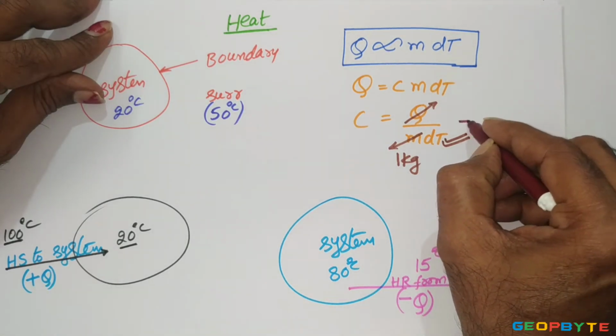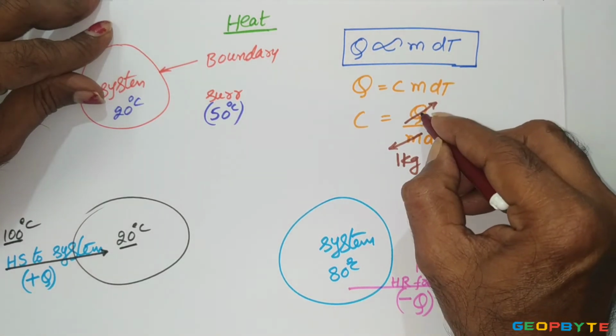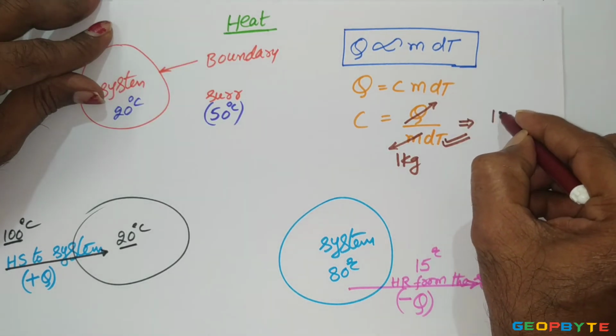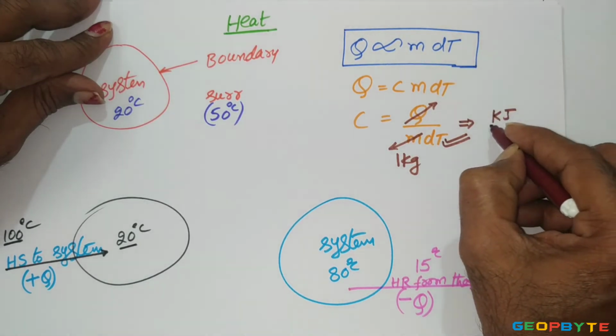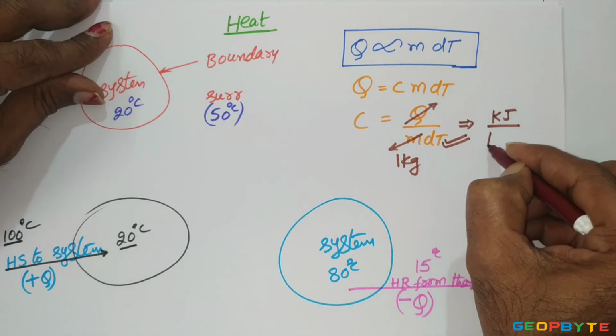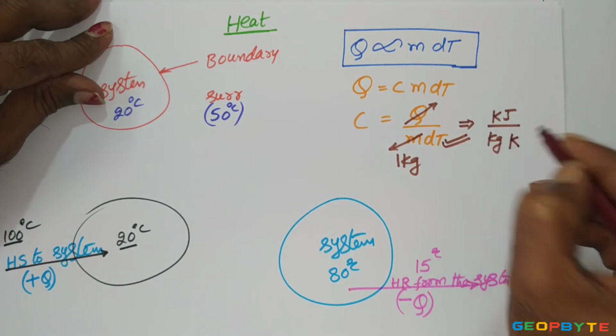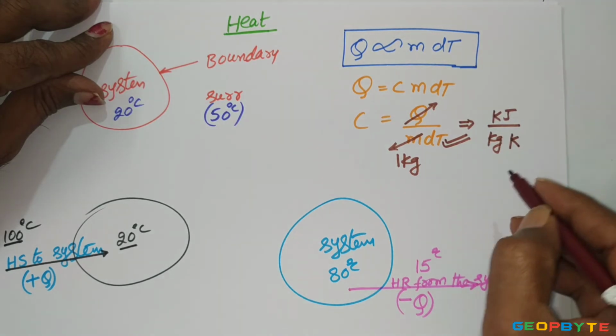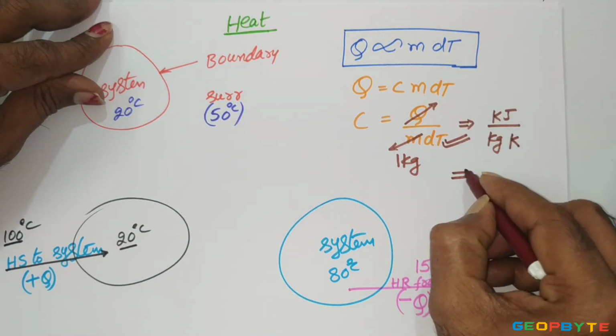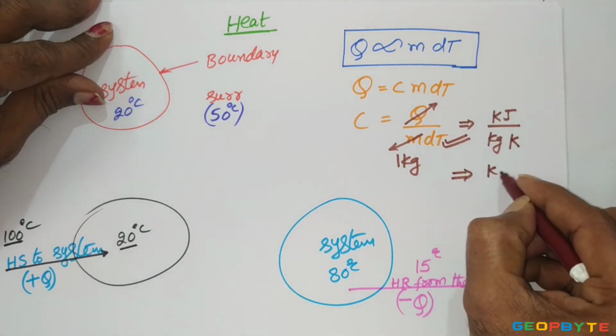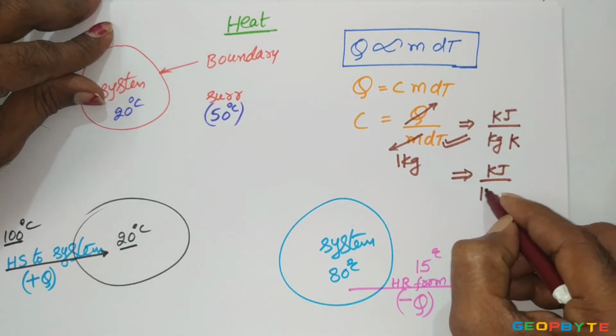Its units: heat is a kind of energy measured in kilojoules, per unit mass in kg. Here the temperature difference can be written either in Kelvin or degree centigrade. It can also be written as kilojoules per kg degree centigrade.